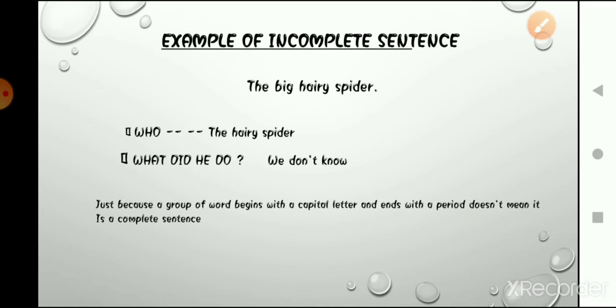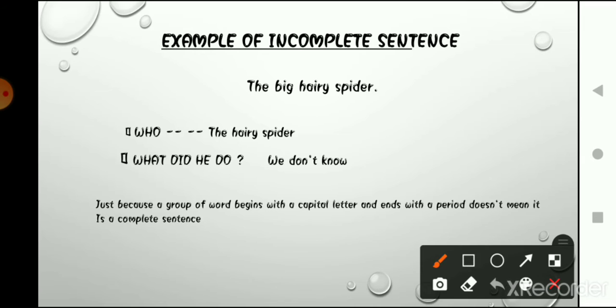So just because a group of words begins with a capital letter and has a period at the end doesn't mean that it is a complete sentence. For a sentence to be complete, it needs two things. First, it should have a subject in it, and also a predicate.